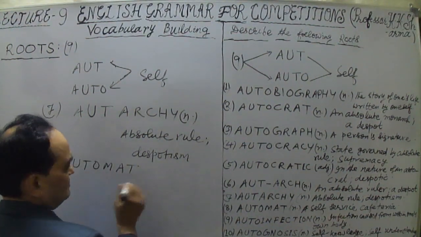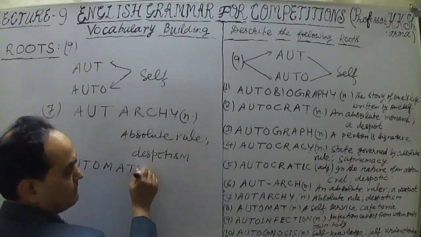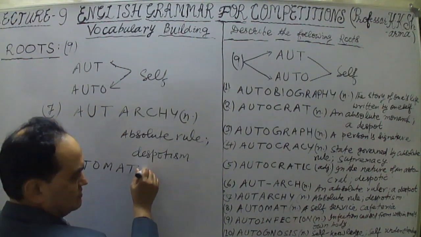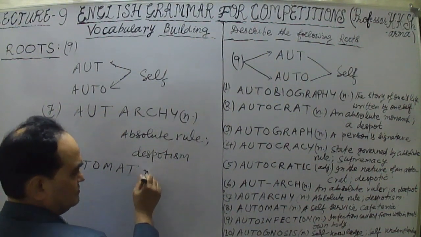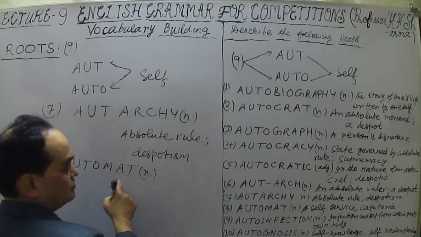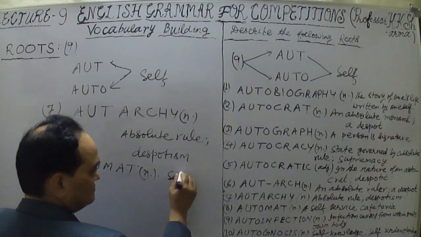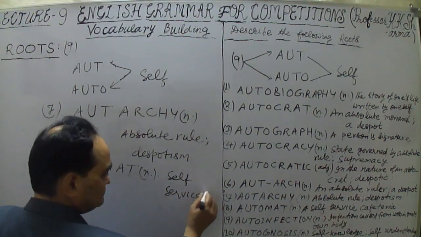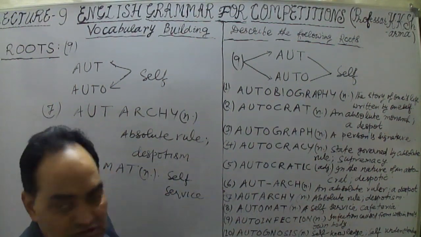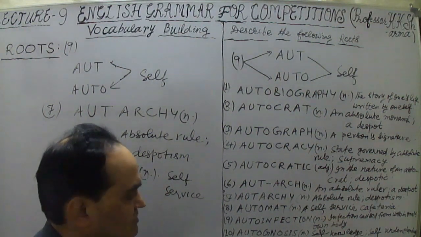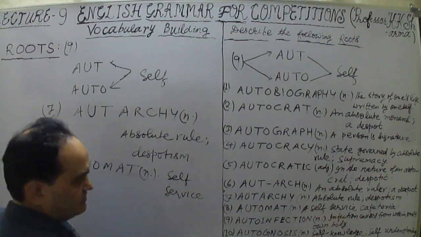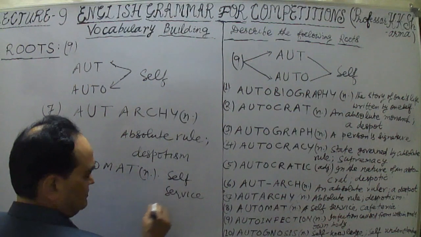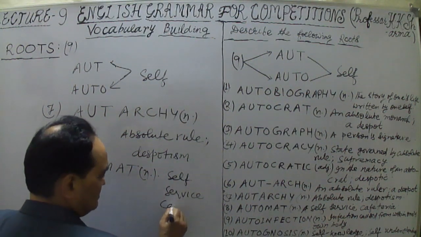The automate means self-service. This is a noun here. This is known as self-service. Service is automatic. This cafeteria is automate, so an automate cafeteria is self-service. Cafeteria we can say self-service.